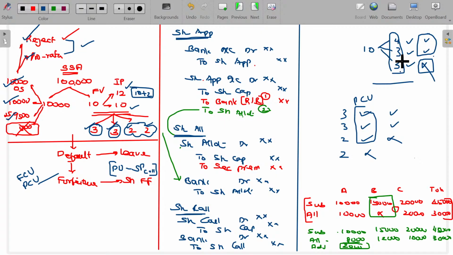Now you'll be able to understand what is called forfeiture. The share allotted to you is taken back by the company, and that is called forfeiture. Even though they have taken the shares back, the amount paid by you will not be refundable. That is kept in a new account called share forfeiture.